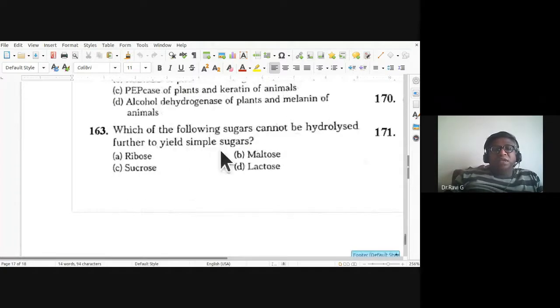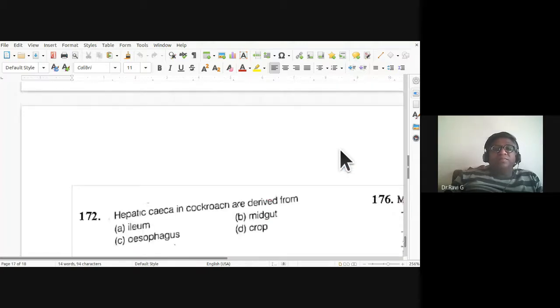163rd, which of the following sugars cannot be hydrolyzed further to yield simple sugar? It is going to be ribose. So 163rd, A, ribose cannot be further simplified.